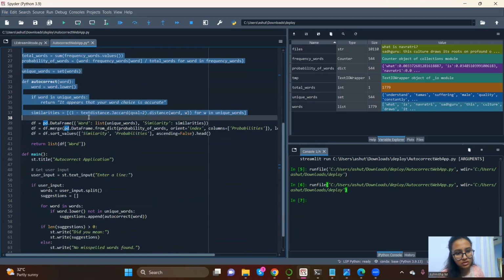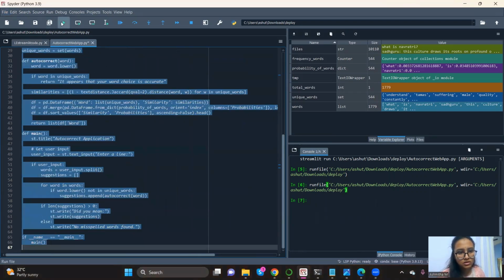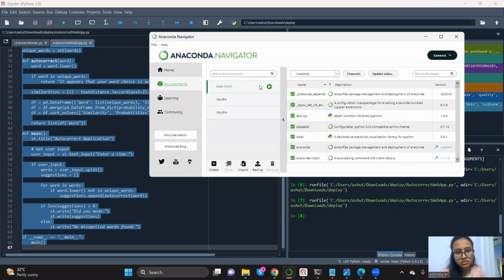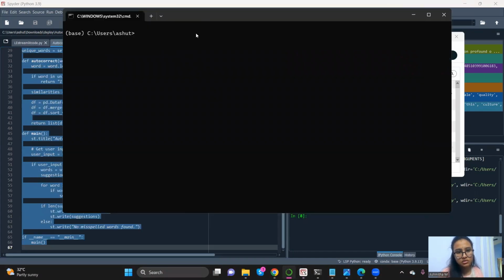If you run this, go to Anaconda, environments, select the environment you're working with, open the terminal. Now you have to write a command. Write streamlit space run and copy the path of your file.